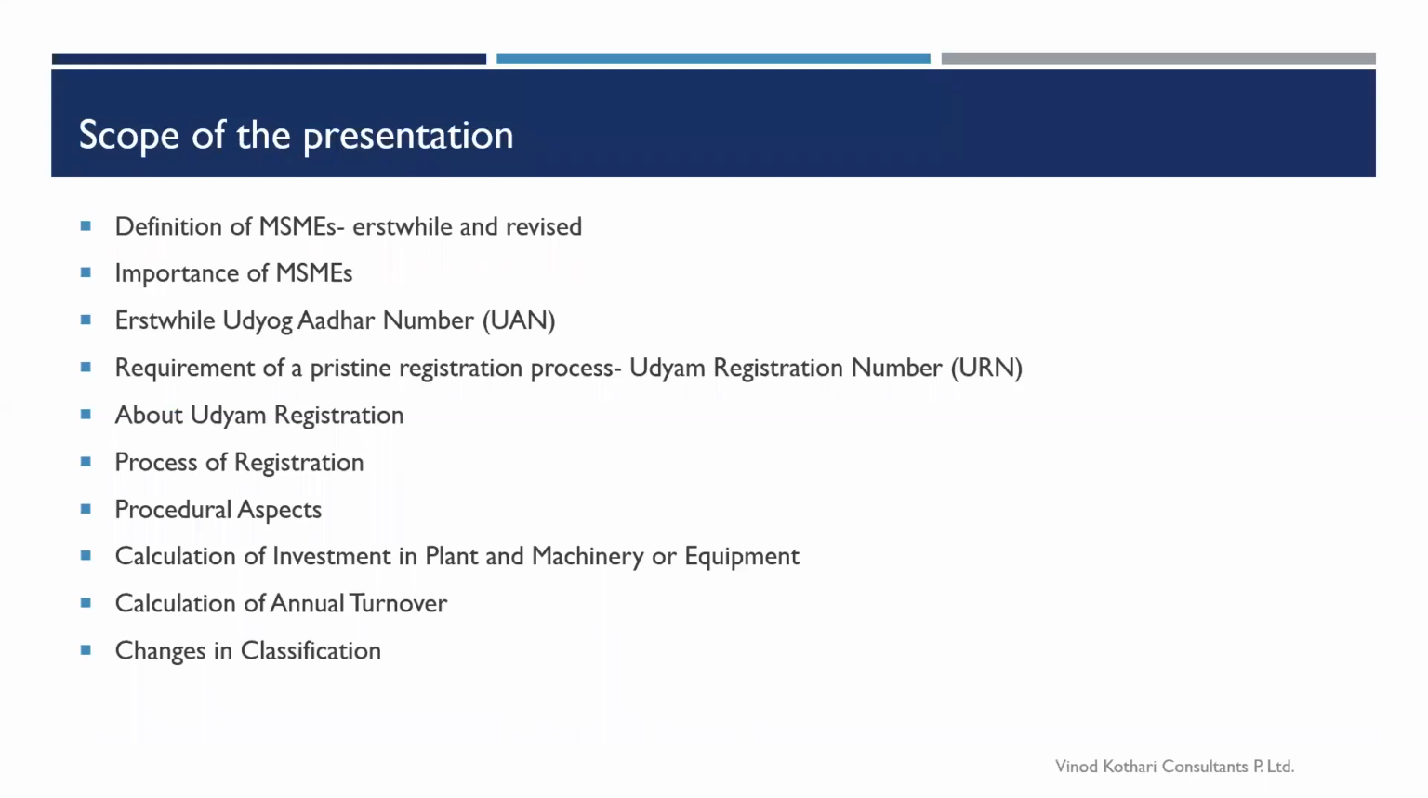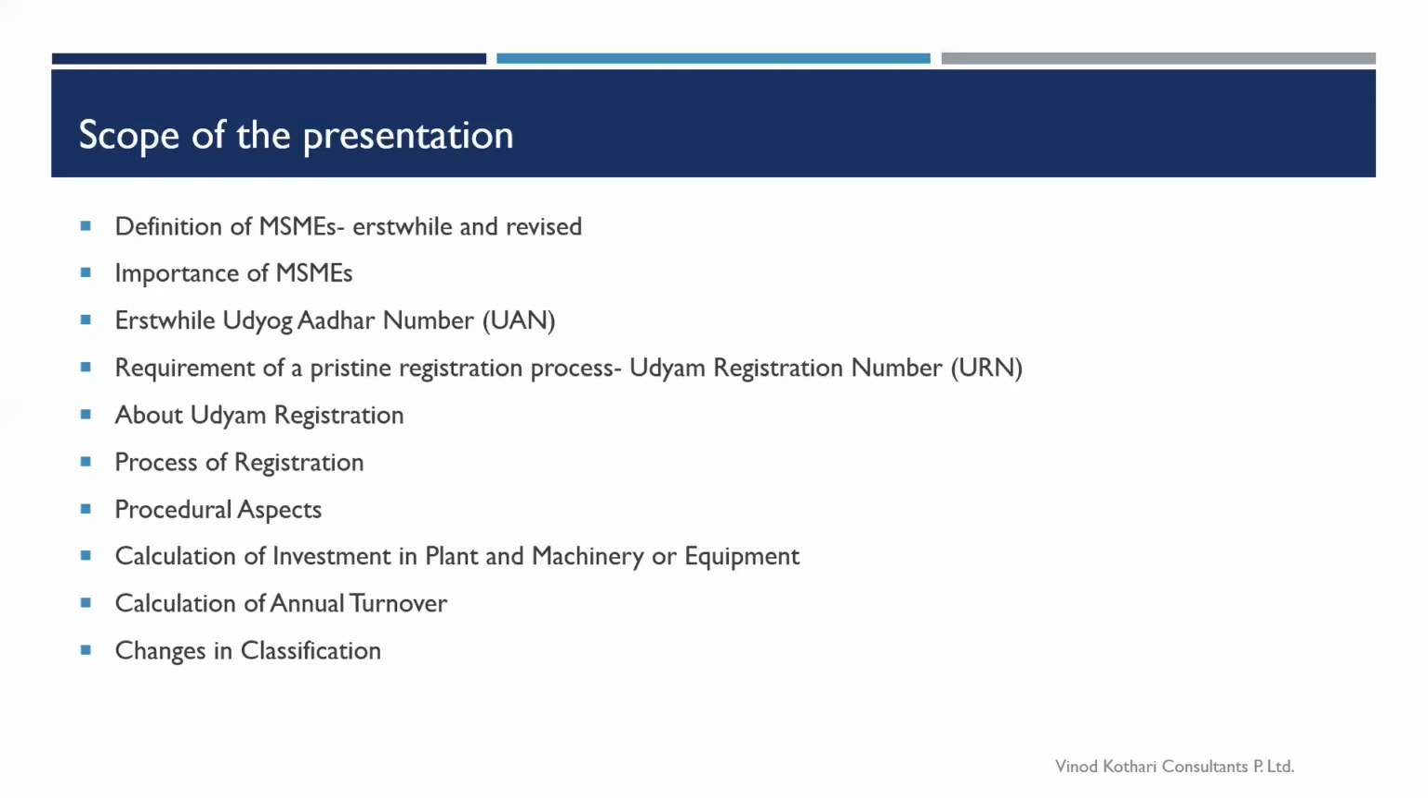In this presentation, firstly, we will cover the definition of MSMEs, that is the previous, erstwhile definition, as well as the revised one applicable from 1st July 2020, and the comparison between the two. Then the importance of MSMEs, why MSMEs are so important for the economy, and the previous registration process, that is the Udyog Aadhaar number, and why this process was needed.